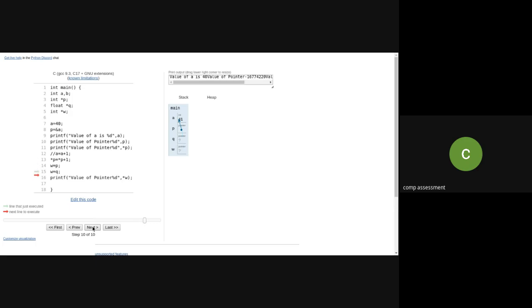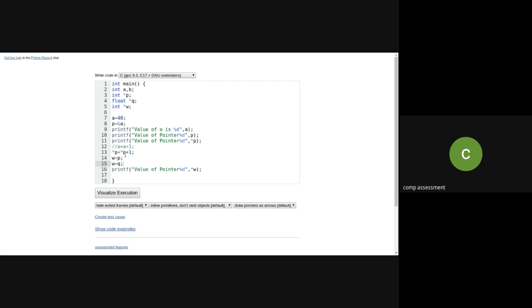See, W. What has happened? Is it allowing? Because when I'm assigning directly, it is not knowing, because my Q is having float, whereas my W is an integer type, and that's why it is not allowing me to access. So it says use of uninitialized value of size. So the meaning is what? I'm not having the address of Q over here. So that's why it is giving me an error.